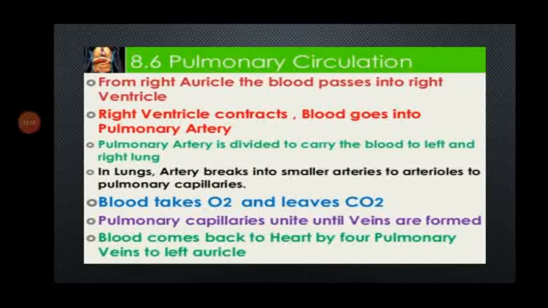The lung arteries break into smaller arteries, to arterioles, to pulmonary capillaries. Blood takes oxygen and leaves carbon dioxide. The pulmonary capillaries unite until veins are formed. Then blood comes back to the heart by 4 pulmonary veins to the left atrium.